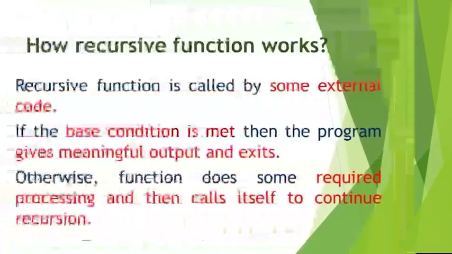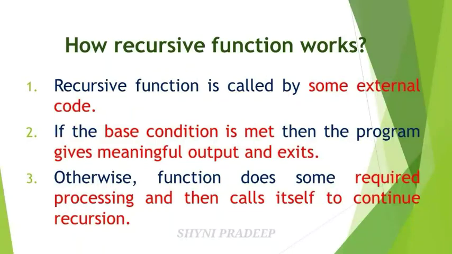So let's see how the recursive function works. A recursive function is called by some external code. So we are calling the recursive function by external code. If the base condition is met, then the program gives the meaningful output and exits.